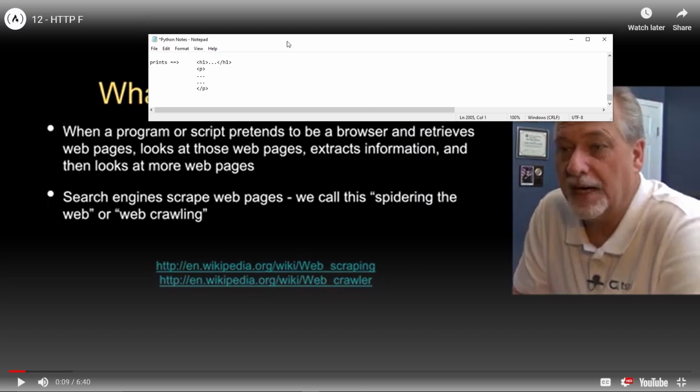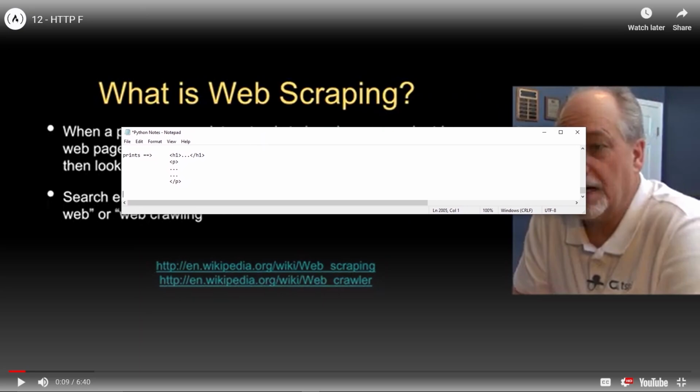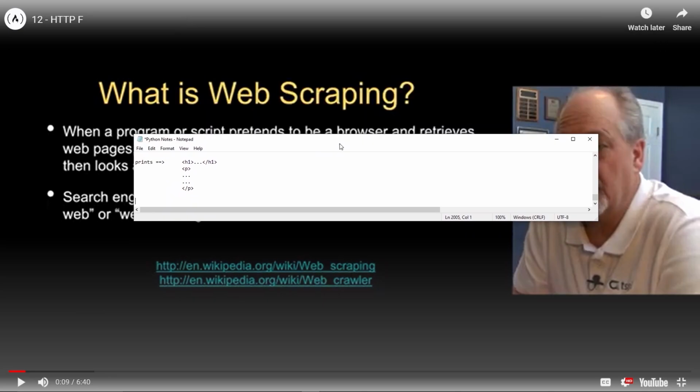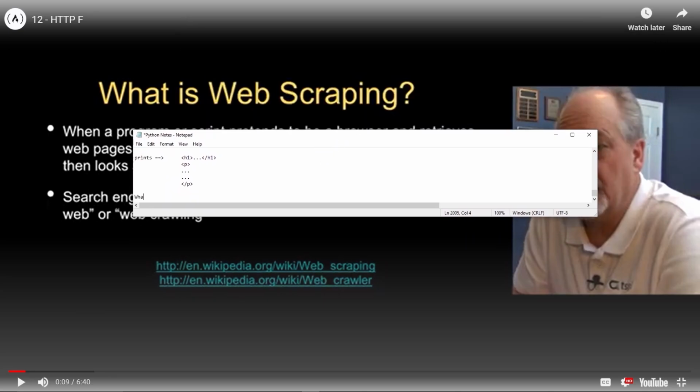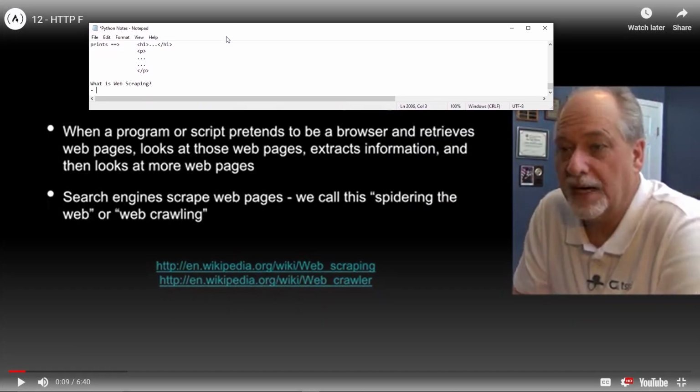So let's start here. We'll say, what is web scraping? Question mark. All right. And we're going to say here, when a program or script pretends to be a browser.